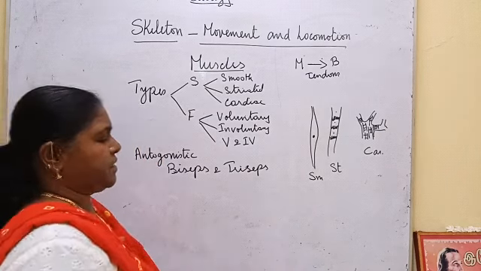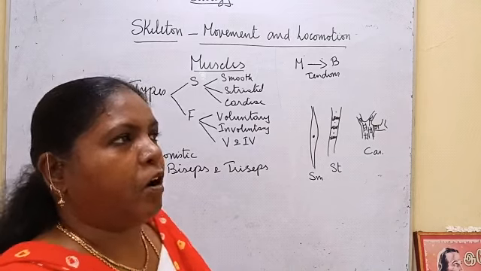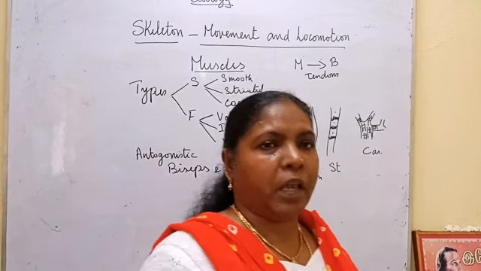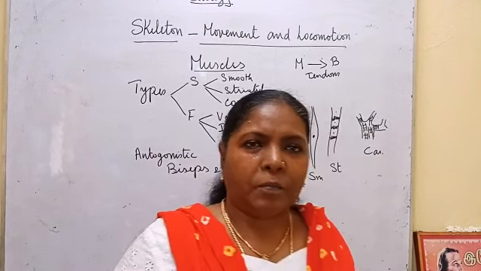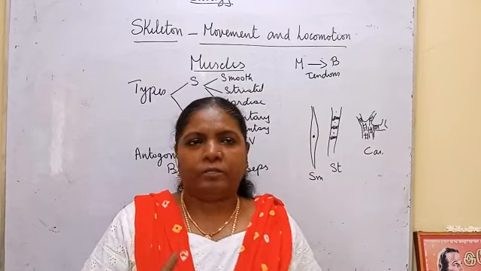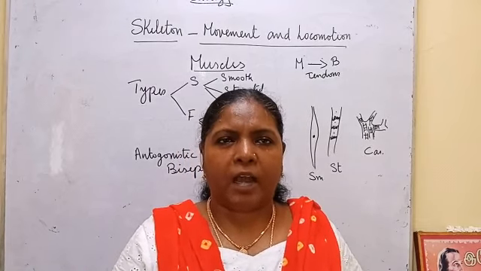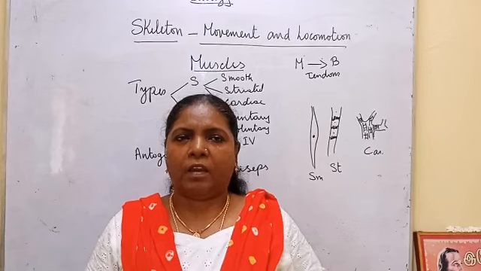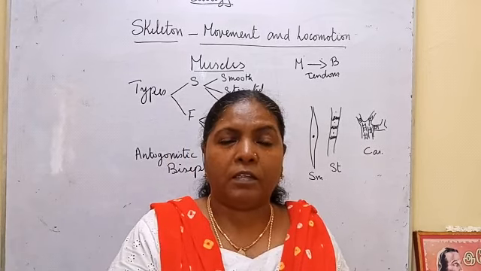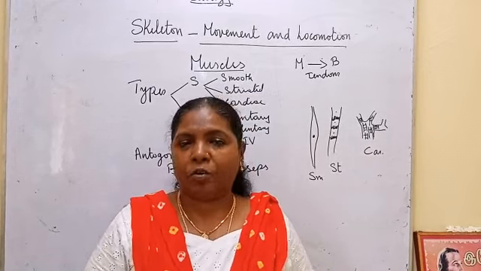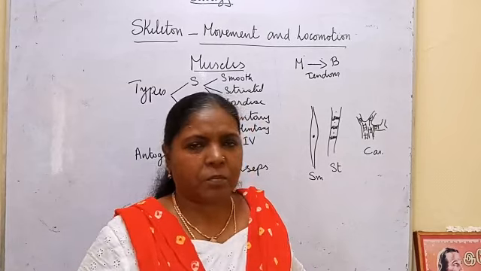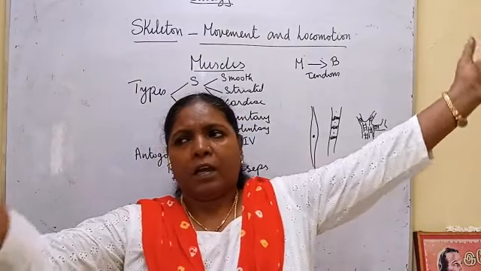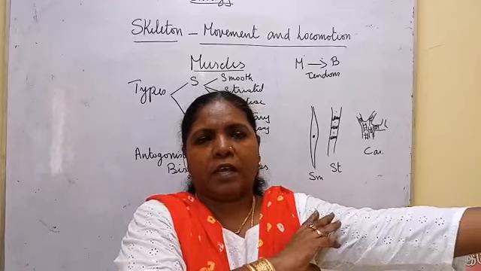Then antagonistic muscles. Some muscles cannot function without the functioning of other muscles. They work together, along with the other muscle. Triceps and biceps are the example.